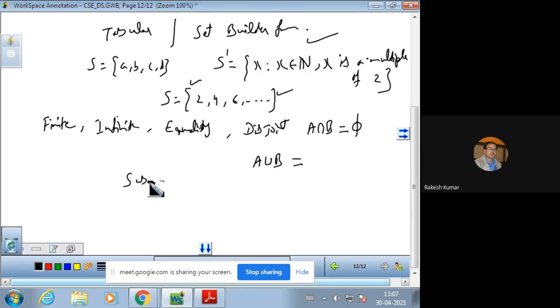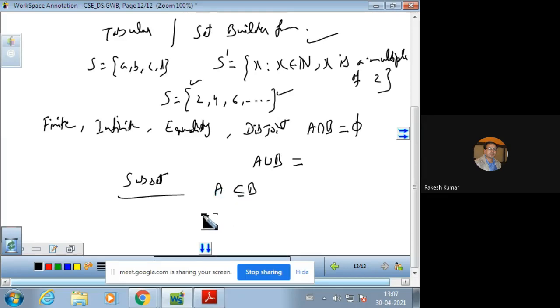Similarly, we have the definition of a subset. A is said to be a subset of B if all the elements of A are in the set B and there is at least one element of B which is not in A. So in this case, A is said to be a subset of B and B is a superset of A.